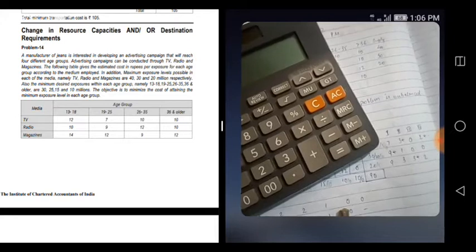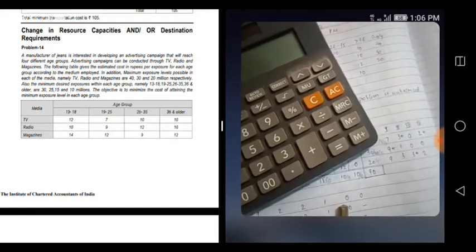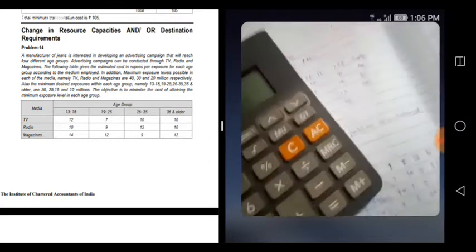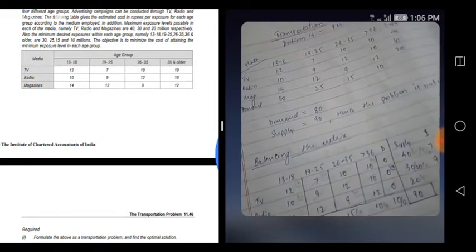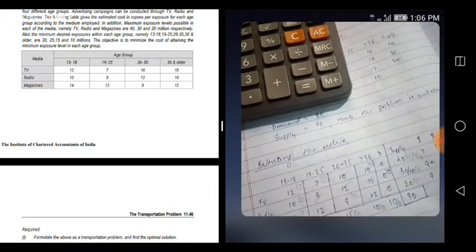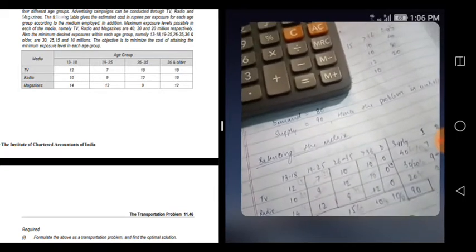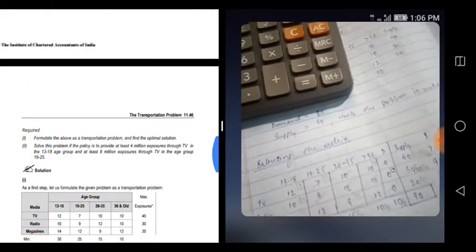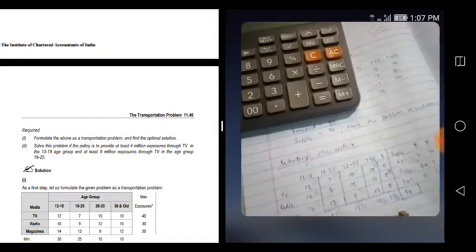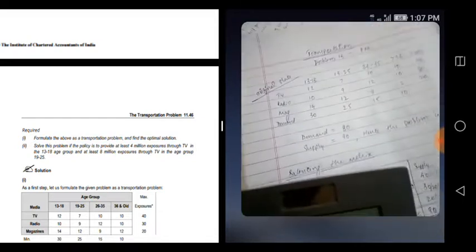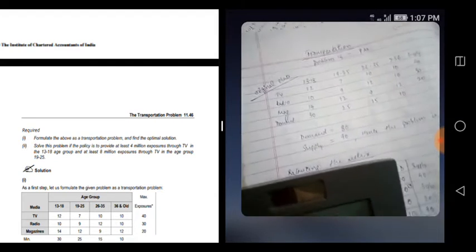Okay, and transportation algorithm can solve only minimization problem. So on that part we don't have to do anything. Okay, so this is the question. This is the exposure given here: 12, 10, 14, 7, 9, 12 and 10, 12, 9, 10, 10, 12. Okay, so what they're asking, required first one is formulate the above as a transportation problem and find the optimal solution. So first thing is that we have to formulate it as a transportation problem and we have to find